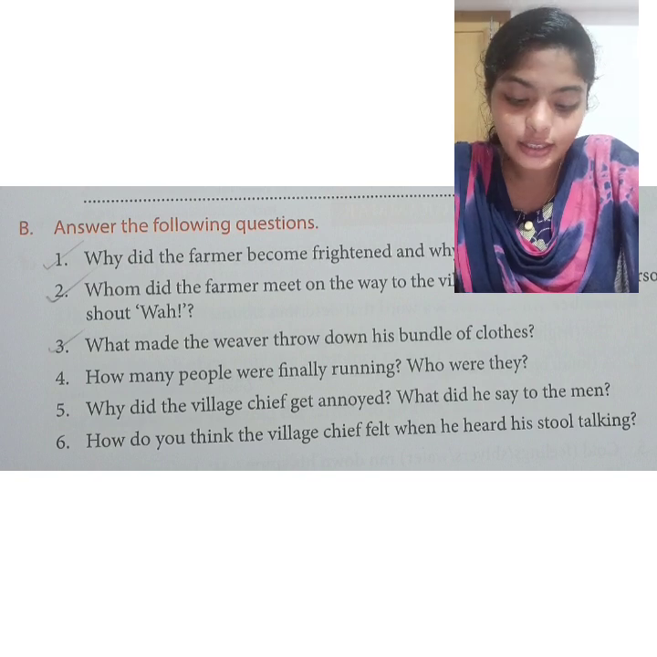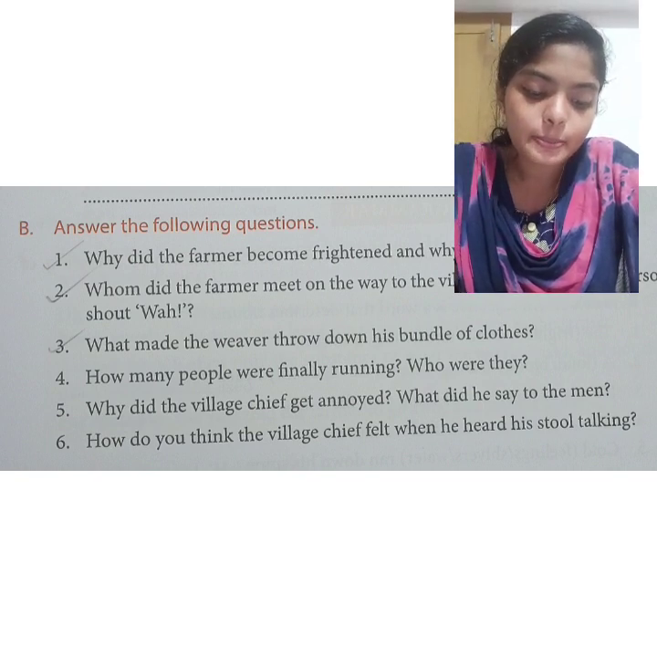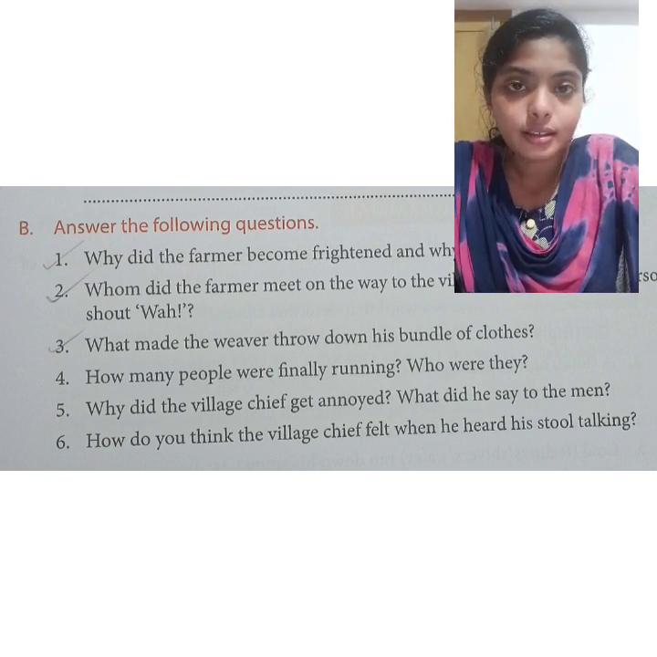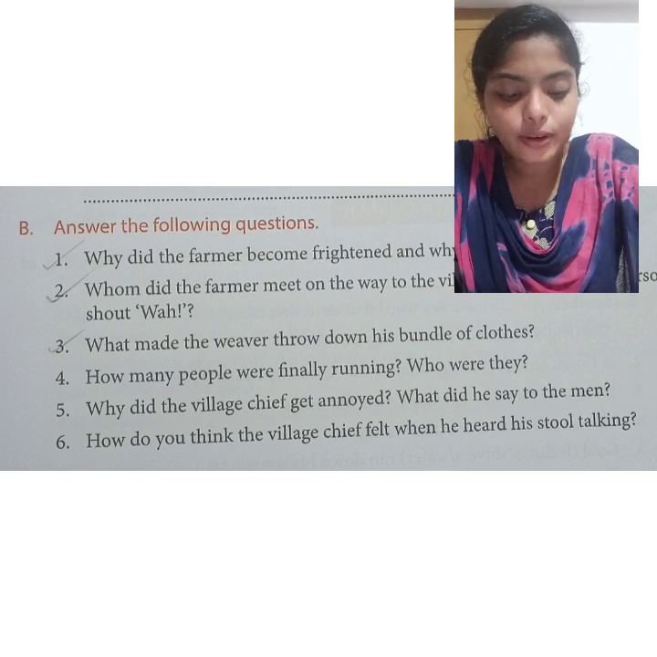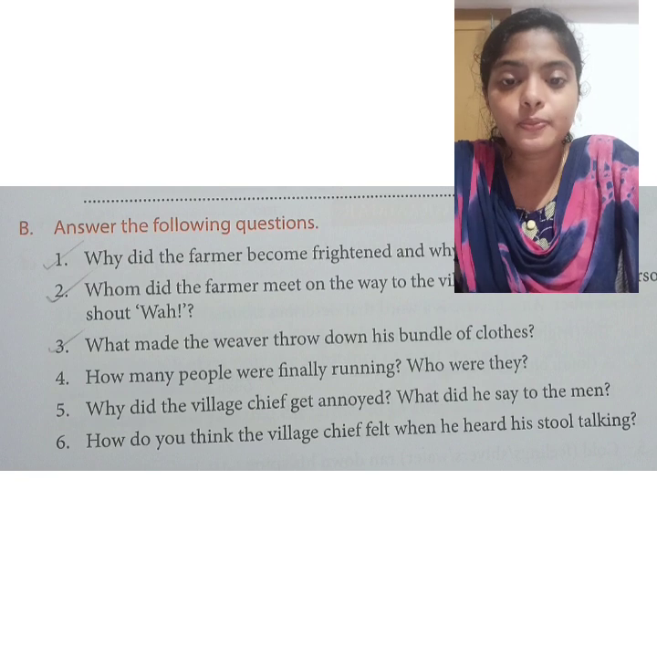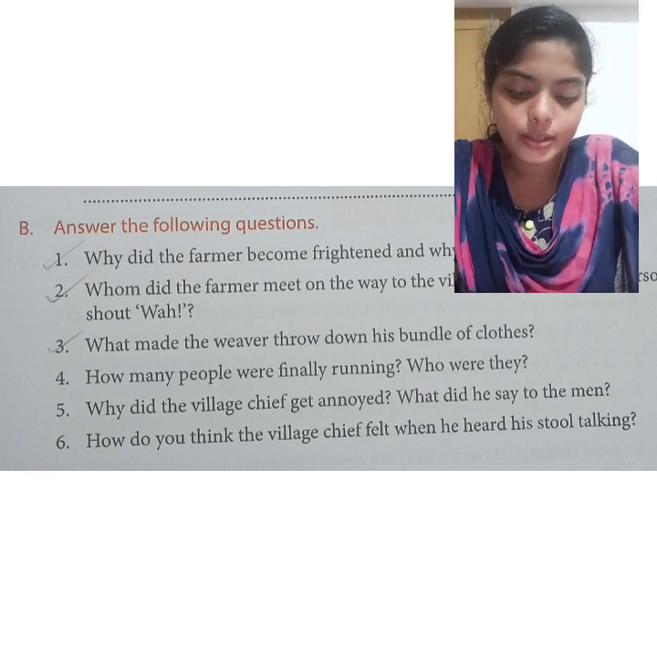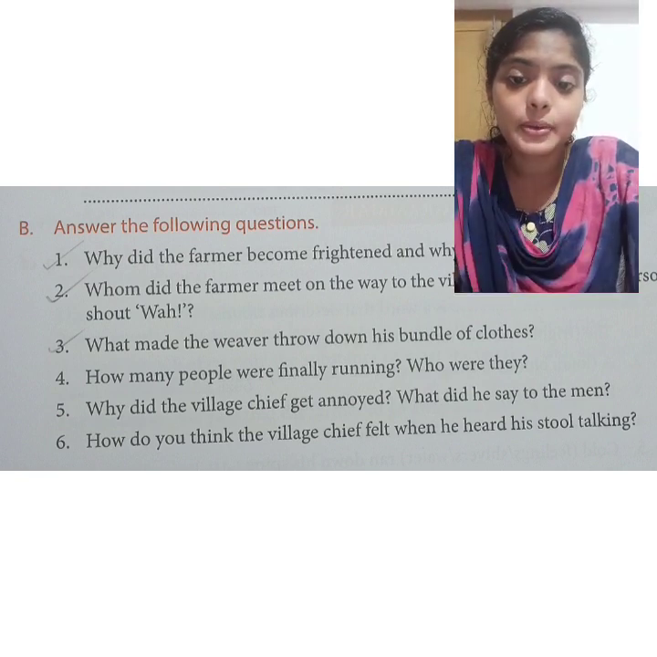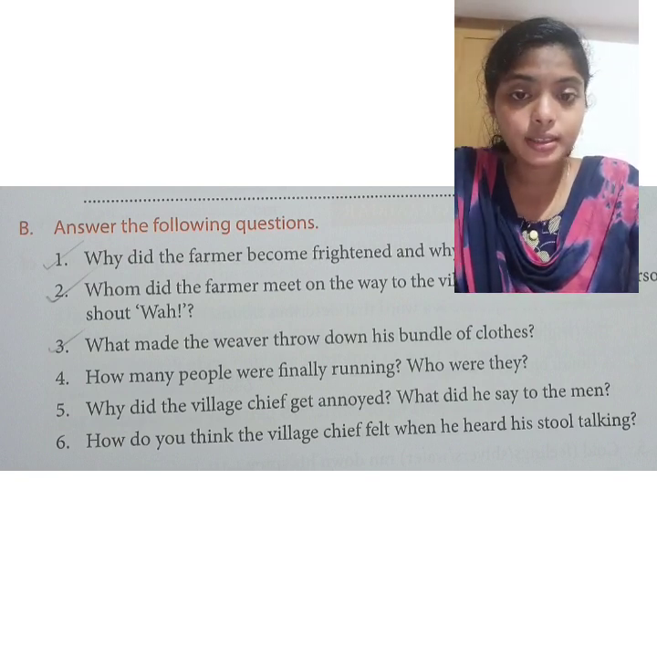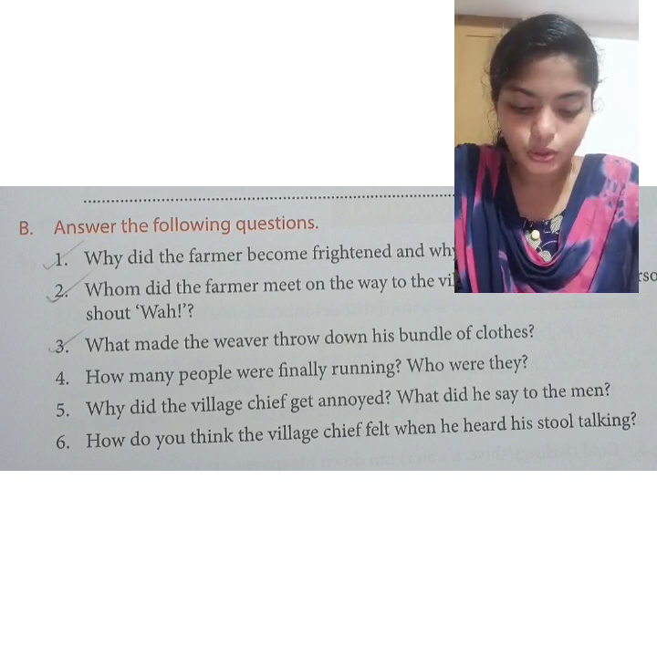Then the second question: whom did the farmer meet on the way to the village and why did that person shout wah? Who did he meet? Yes, the fisherman. And why did that person shout wah? The fisherman shouted wah because his trap also began to talk. That's why he also shouted.